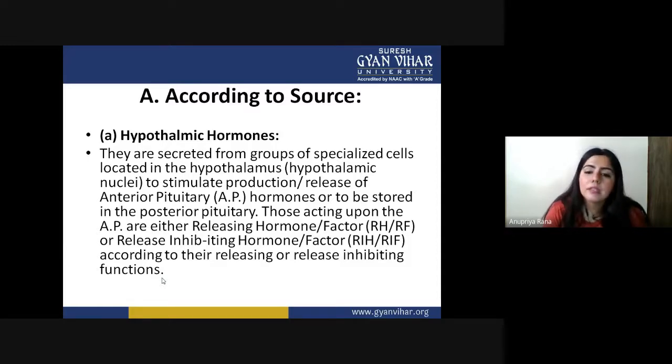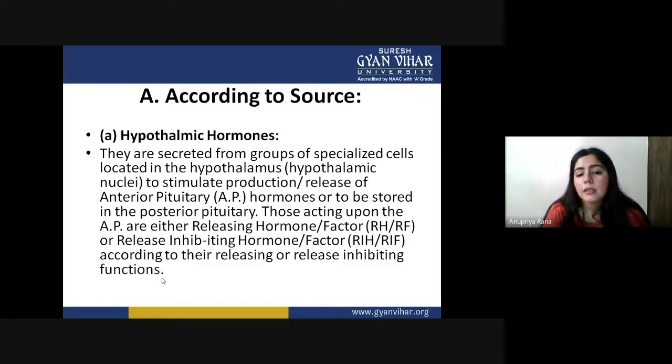Those acting upon the anterior pituitary are either releasing hormones or factors, or release-inhibiting hormones or factors. So these four conditions are basically applied on the anterior pituitary, and according to these four situations, the anterior pituitary responds.